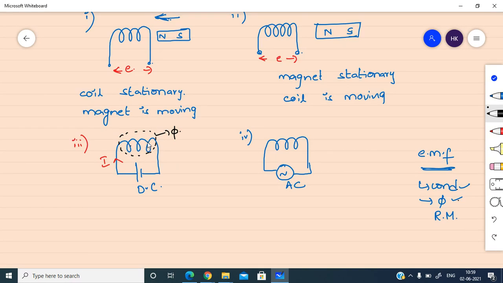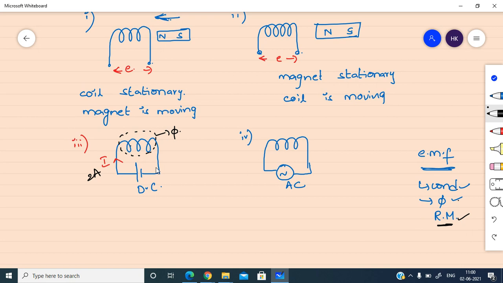So here the magnetic field is there, the coil is there. Then the third thing, relative motion. There must be relative motion, then only EMF will be induced. That means either one of these two must change with respect to time. Is the conductor moving? No, the conductor is not moving. What about the flux? Is the amount of flux linking with the coil changing?